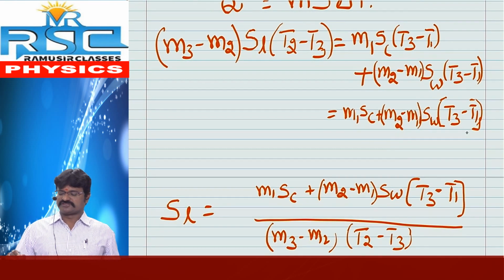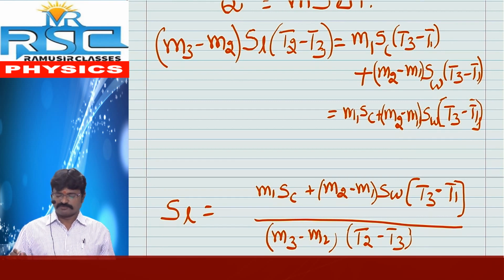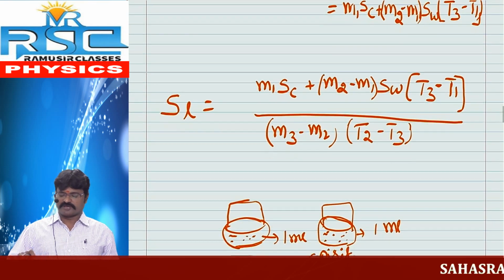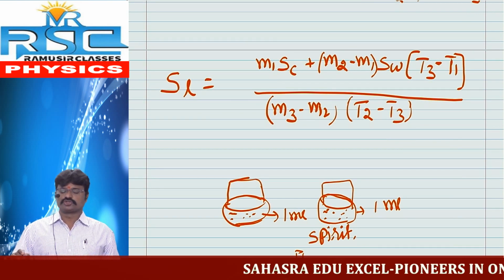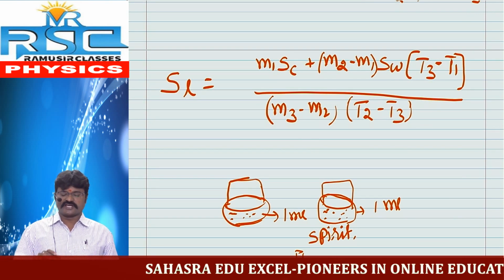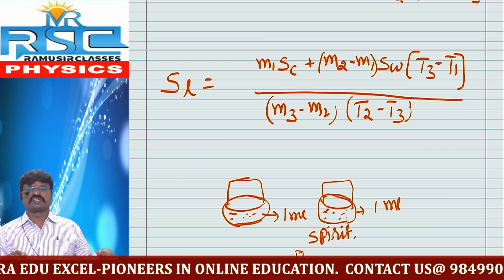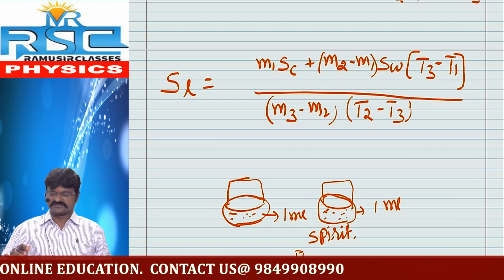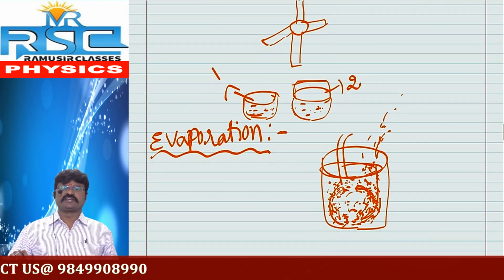Then here, T3 minus T1 we have already taken as common. Then m1 SC plus m2 minus m1 SW. Finally, SL is equal to m1 SC plus m2 minus m1 SW, times T3 minus T1, divided by m3 minus m2 into T2 minus T3. If you substitute all the terms in the equation, we will get the specific heat of lead shards. Not only lead shards, if you want to take any solid, copper, iron, anything, we can find it in the same manner. After this, next we want to discuss evaporation.